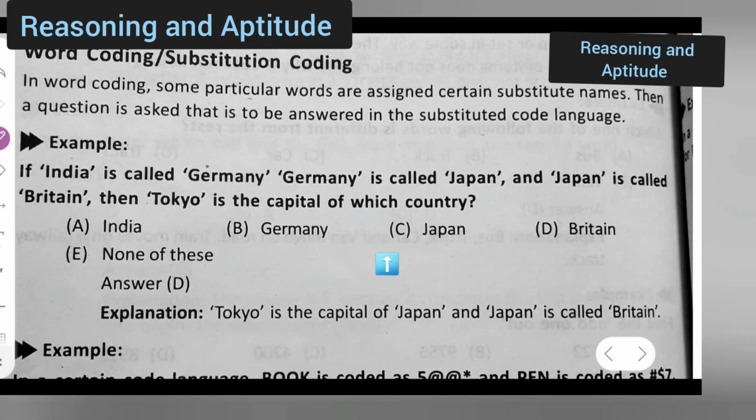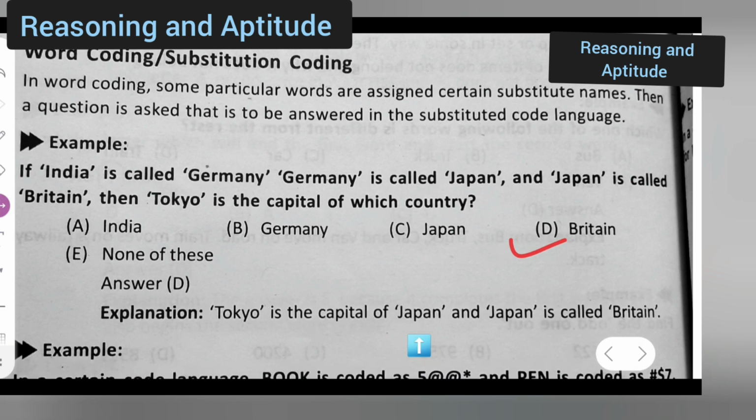Obviously option D is the correct option. Now why is option D correct? Tokyo is the capital of Japan. It is given that Tokyo is the capital of which country? Japan, and Japan is called Britain. So Tokyo will be the capital of Britain.